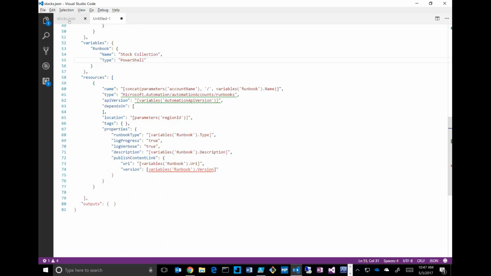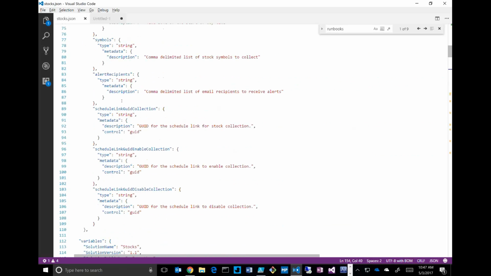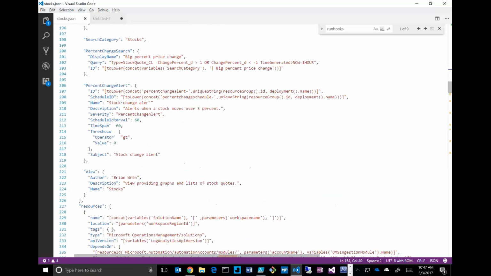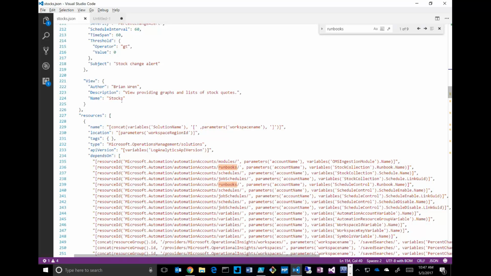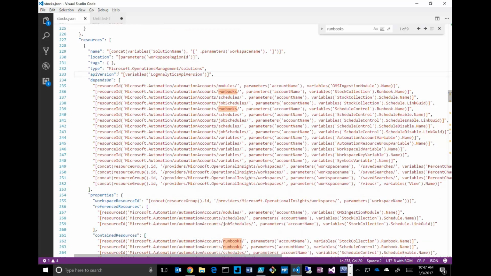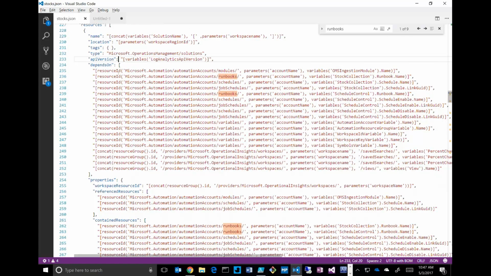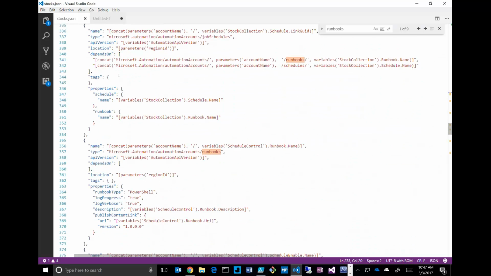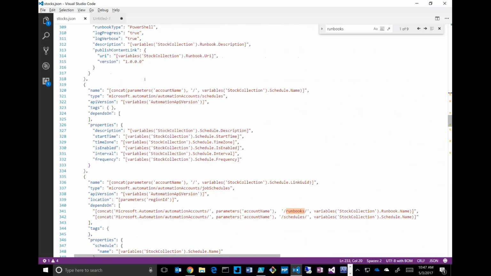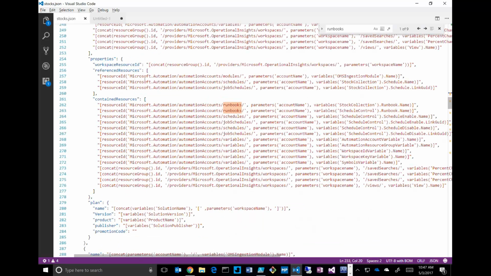Here is the stocks one. Okay, this is everything I just showed you got deployed through this. This is its solution file. This here is the solution resource that I just mentioned. So all the stuff down here, these are all the runbooks, the variables, the schedules, the dashboards, the whole bit. Okay, this is the solution resource that basically contains all the others. So you see the contained resources here.